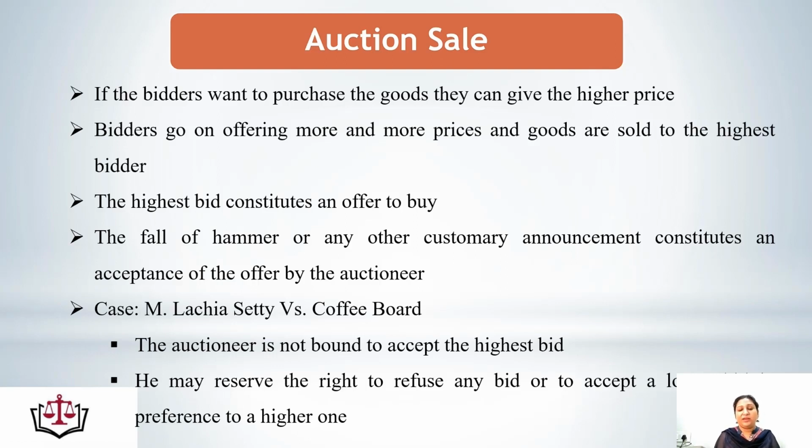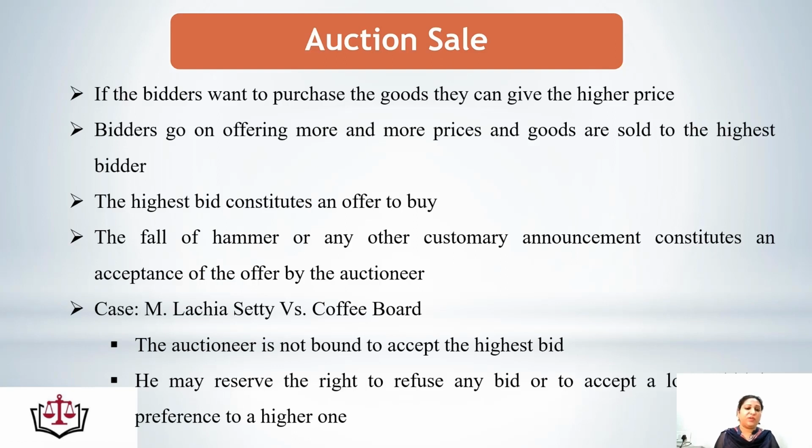And at the last step in the auction sale, that is the fall of the hammer or any other customary announcement, the auctioneer can say that at the saying of 3 the sale would be performed. That means 1, 2 and 3, this is a final announcement. Or the fall of the hammer would also decide that this is an acceptance of the offer by the auctioneer to the highest bidder.